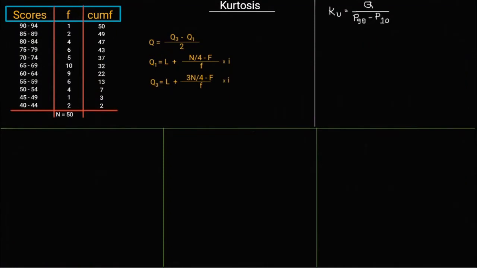So now we are going to calculate kurtosis. There are some scores, frequency and CUMFF. The same scores we used in our last video when we calculated skewness, and the same scores and frequency we use here. The formula of kurtosis is Q divided by P90 minus P10. According to the formula, the requirement is quartile and percentile points.